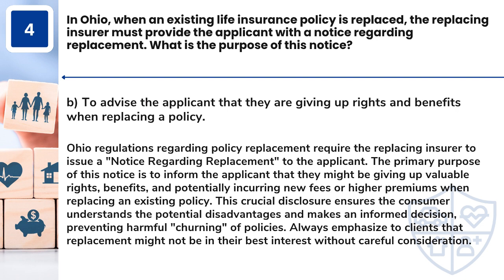Answer: B. To advise the applicant that they are giving up rights and benefits when replacing a policy. Ohio regulations regarding policy replacement require the replacing insurer to issue a notice regarding replacement to the applicant. The primary purpose of this notice is to inform the applicant that they might be giving up valuable rights, benefits, and potentially incurring new fees or higher premiums when replacing an existing policy. This crucial disclosure ensures the consumer understands the potential disadvantages and makes an informed decision, preventing harmful churning of policies. Always emphasize to clients that replacement might not be in their best interest without careful consideration.